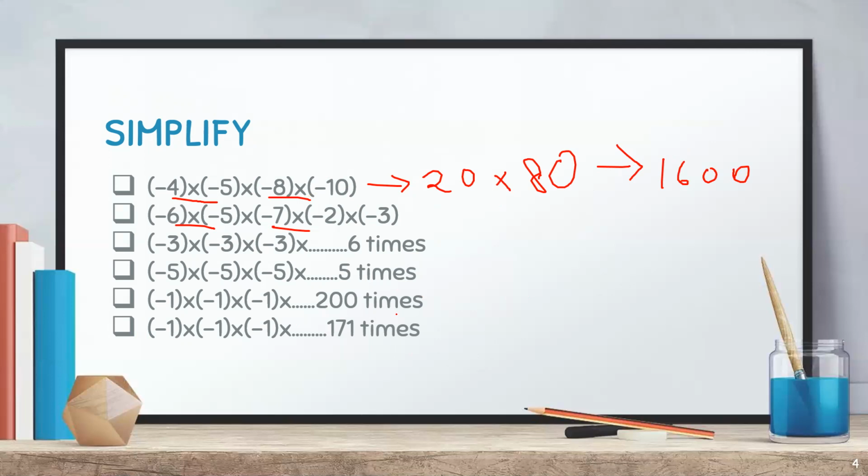Am I correct? Let's check this. Minus 4 into minus 5 into minus 8 into minus 10. Yes, it is correct. Now move on to the next part.